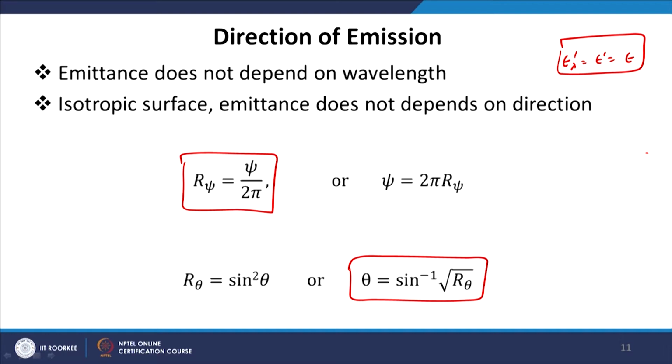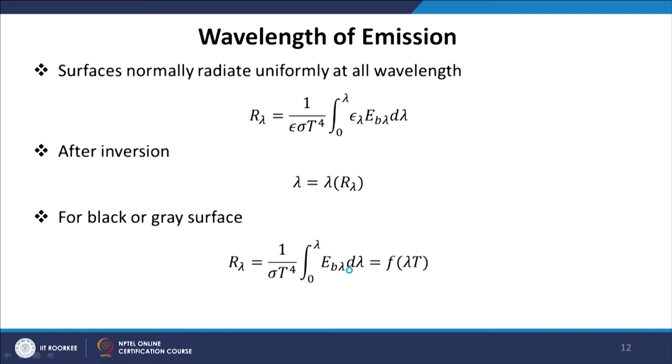The third thing is wavelength, how to select the wavelength of the photon. So, we have emitted n number of photon bundles, each bundle has the same total energy, but the wavelength of the photon bundles may be different. So, we define a cumulative probability function as the total amount of energy emitted from the surface in the denominator and the total amount of energy emitted from the surface in a given wavelength range 0 to lambda.